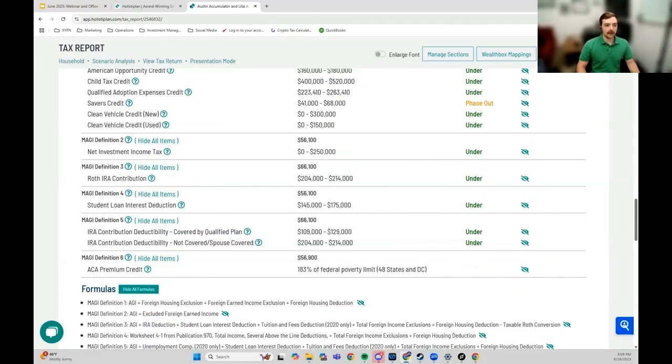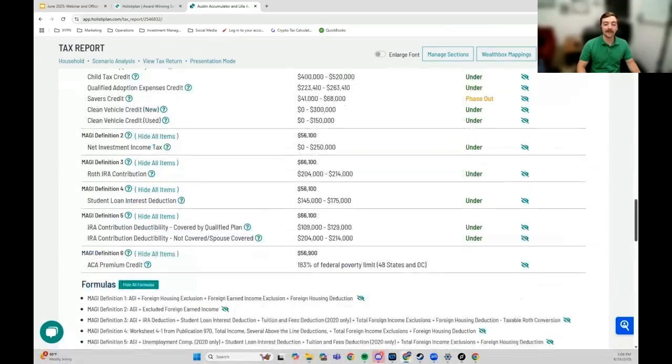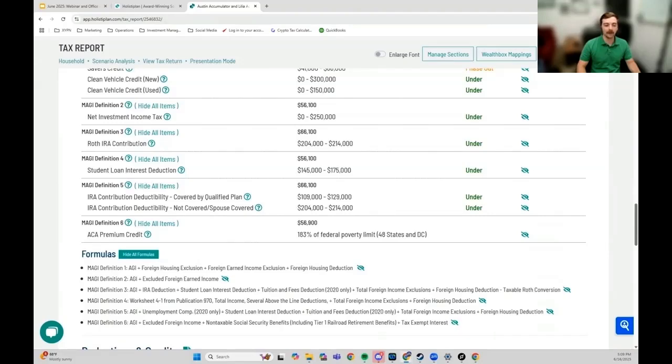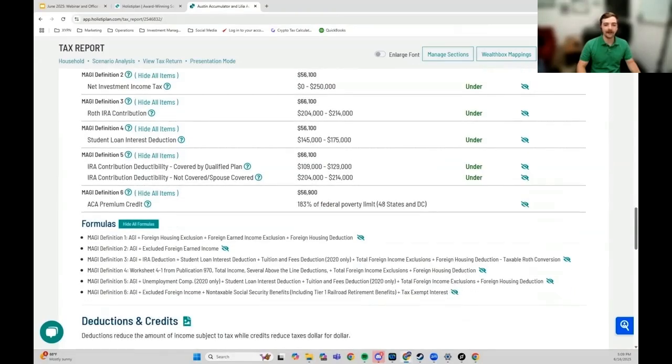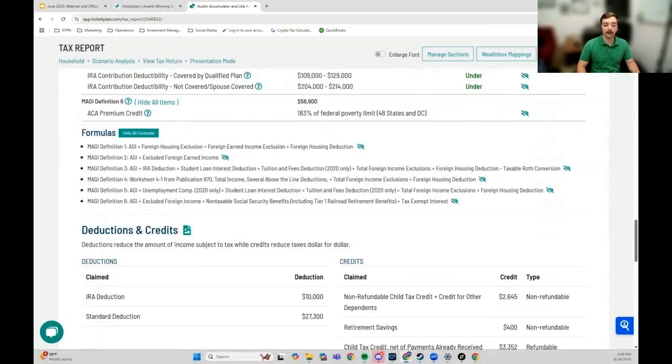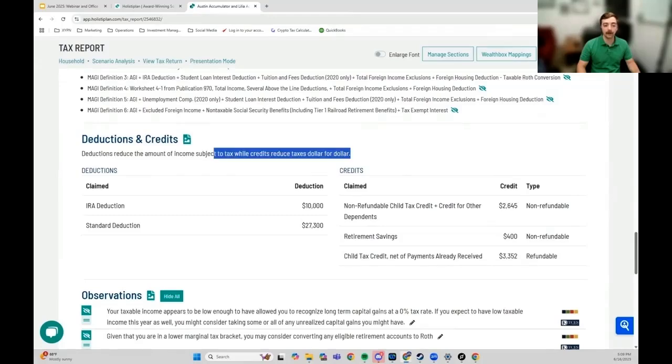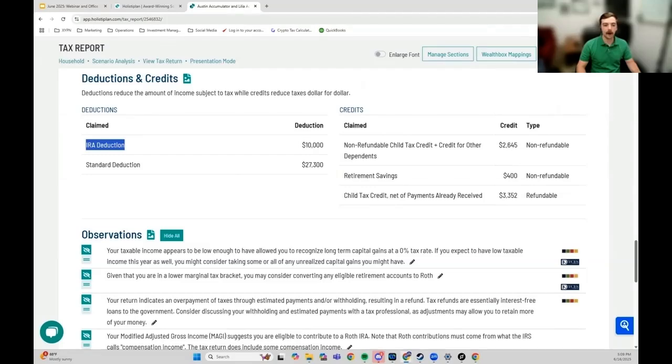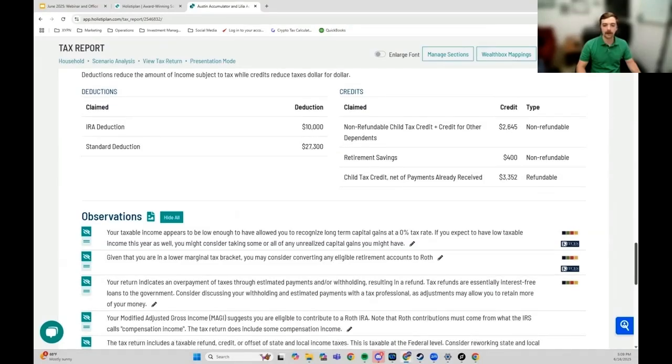Let's see, you can see there's MAGI, which has a bunch of different definitions. And we were talking about how if you read a page a minute every day for 30 days, you can read the whole tax code. But this is why I use this tax planning software, is because they've built it all already. They have a very good tax engine that they just feed information to, and then it shows what's most important. And you, along with your planner, can decide how to reach your goals. So they've made a contribution to an IRA, and then they've taken the standard deduction, and they have some tax credits that they're taking.